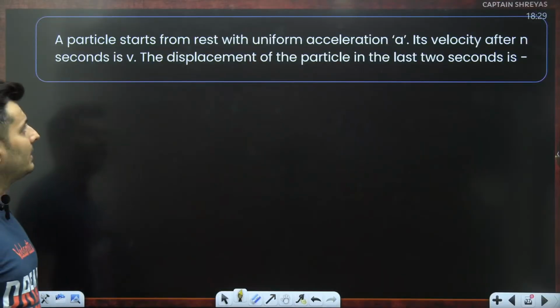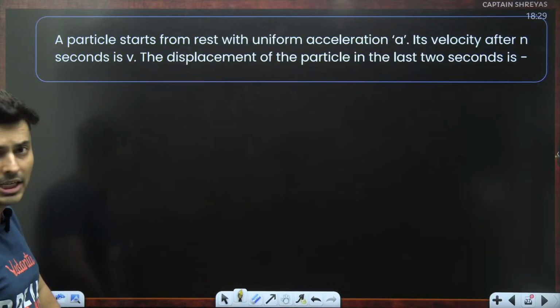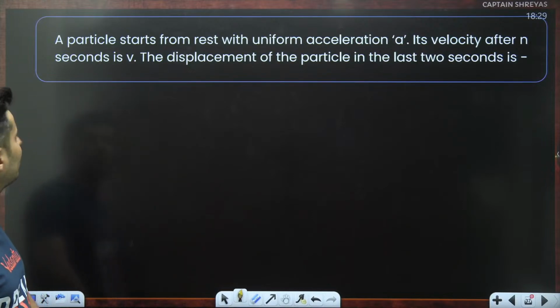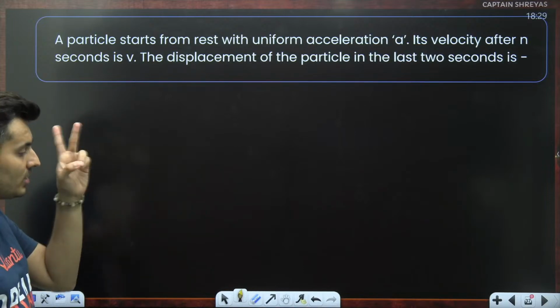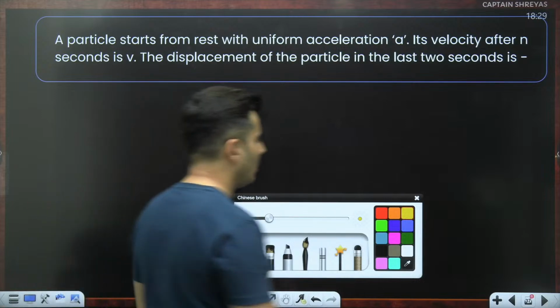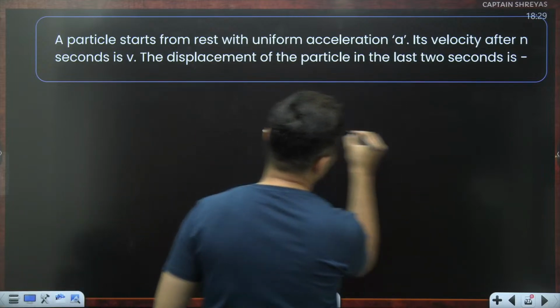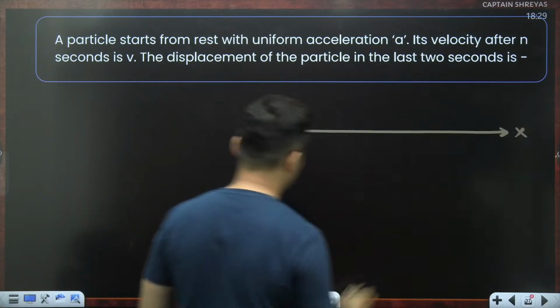A particle starts from rest with uniform acceleration a, and its velocity after n seconds is v. The displacement of the particle in the last 2 seconds is how much? Let's draw the diagram first and understand it. This is the straight line direction, this is x.